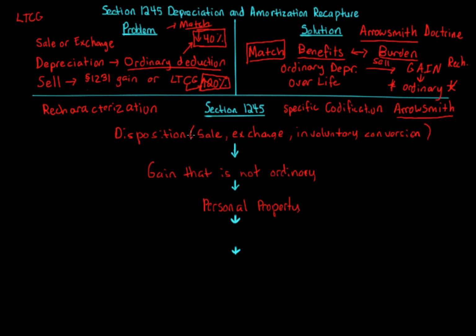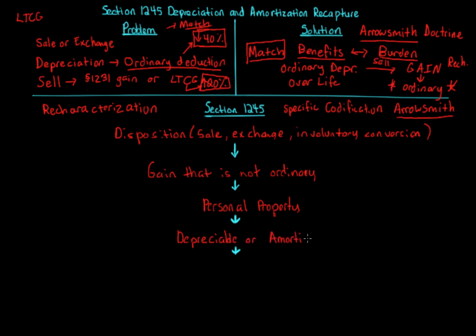So if we have a disposition, a gain that's not ordinary, and personal property, the next requirement, this is really the last requirement, until we actually have to do the recharacterization calculation, is that there must have been, or the property is subject to depreciation or amortization. So it's depreciable or amortizable property.